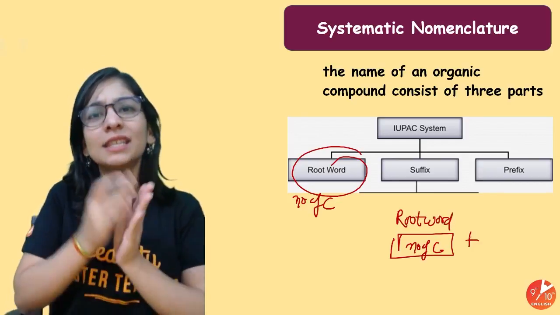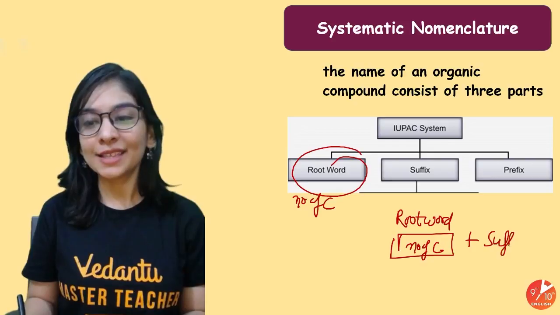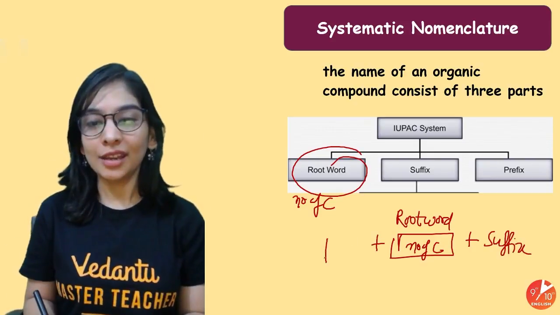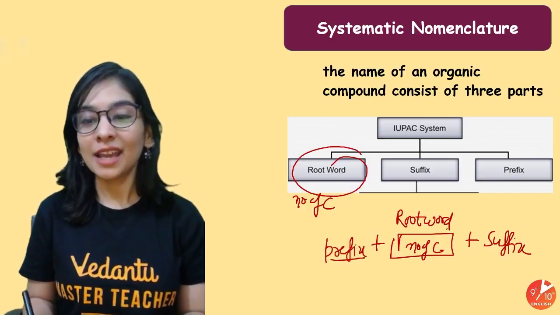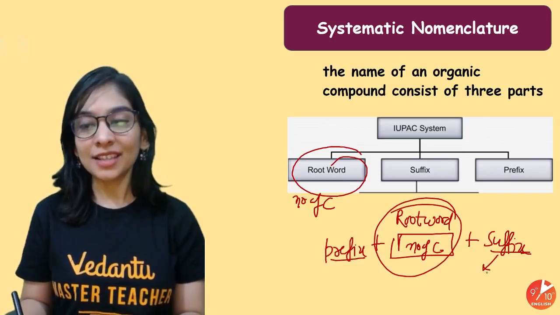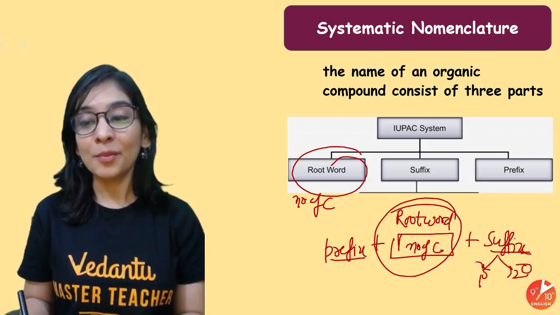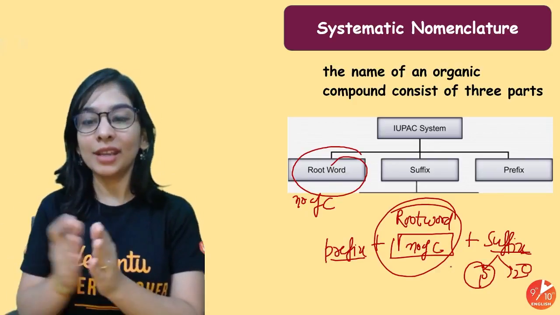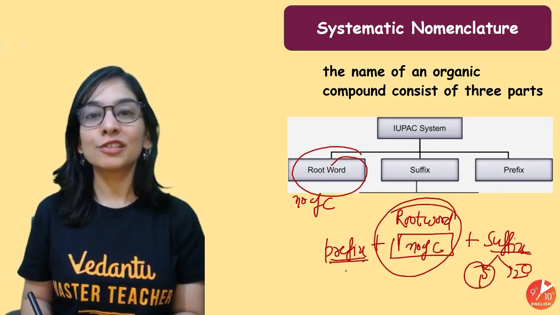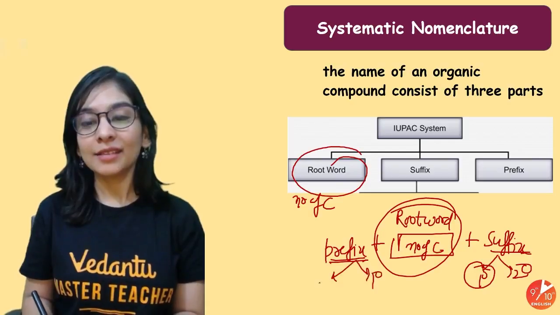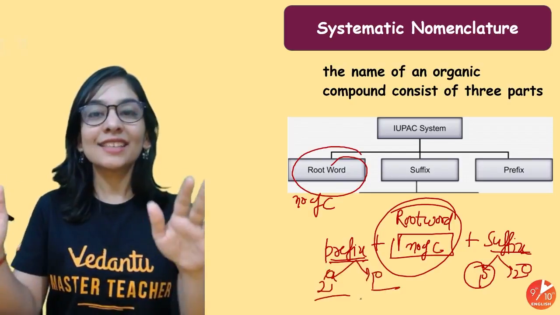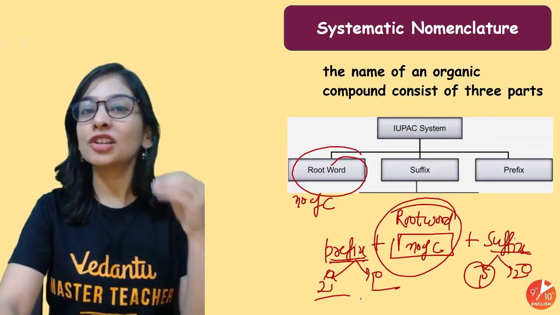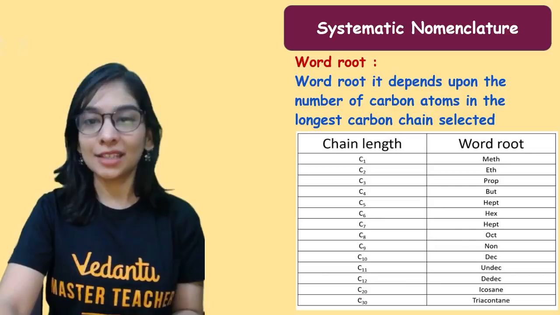Suffix is something that's written afterwards, and prefix is something that's written before. So here there will be a prefix. Number of carbon, root word. Suffix is of two types, primary and secondary. Primary you will write just after naming the number of carbon, and then secondary. In the same way, prefix is also of two types, primary and then secondary. So this is the entire nomenclature. If you keep that in mind, you will be able to give nomenclature to any organic compound. It won't be that difficult.